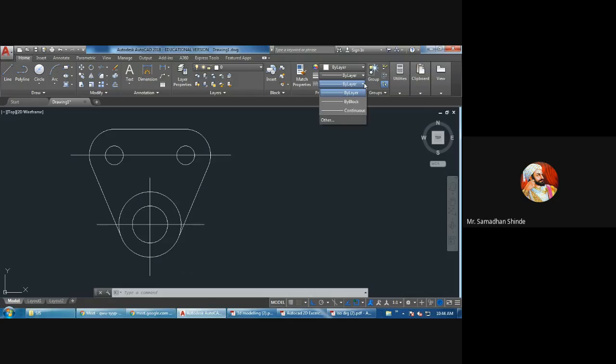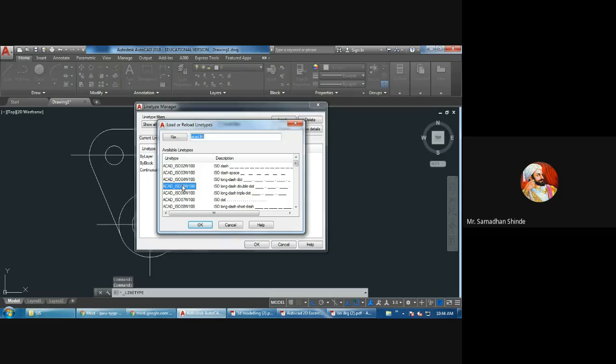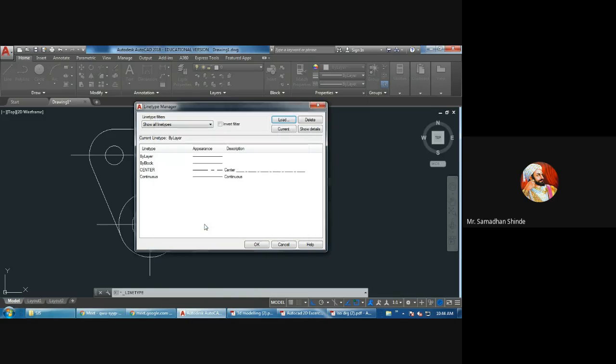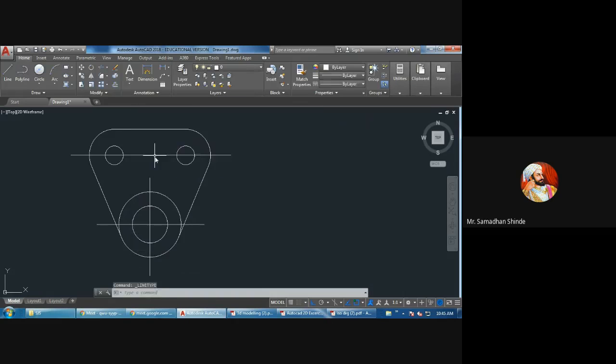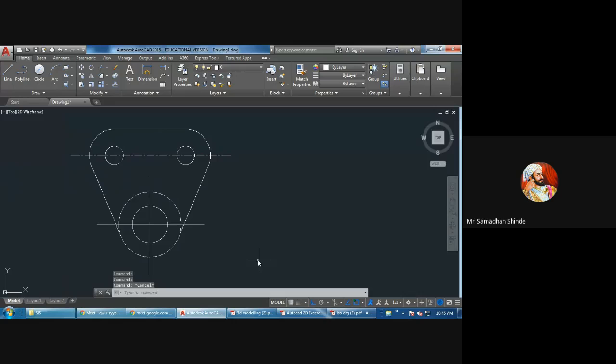So here you can go by layer. There is one option in that, other load. Here you can load. Means we have to load center line, center. Okay, now select the line. Control 1 is used for giving properties. Then here center, and if you want to increase the scale, you can increase like this. Okay, that line will be something like this.